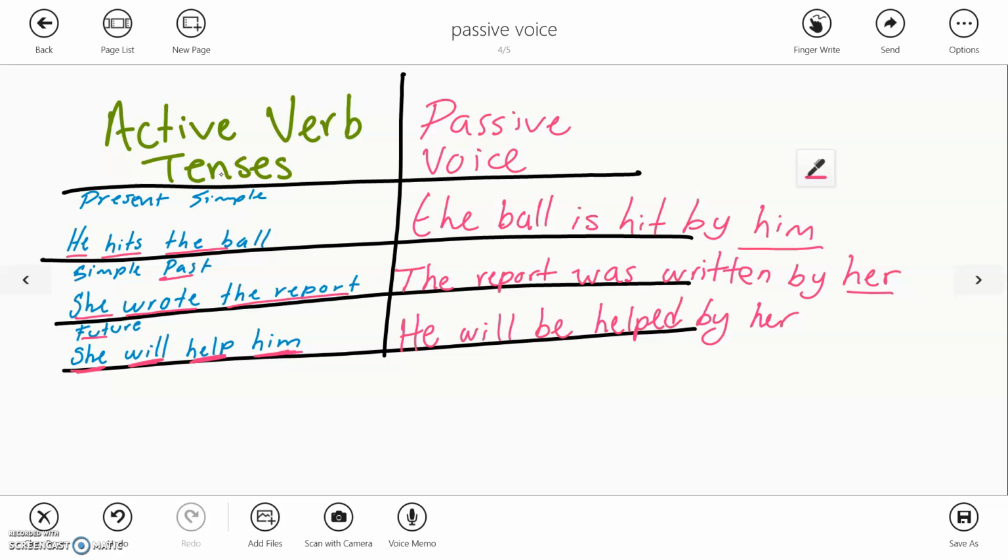Let me do it in Spanish, for example. Él le pegó la pelota. Él le pega la pelota. La pelota es, digamos, es golpeada por él. ¿Sale? Él escribió el reporte, fue escrito por ella. Ella lo va a ayudar, él será ayudado por ella. ¿Ya? And in any sense, you can do an active or a passive voice, depending on the tense.